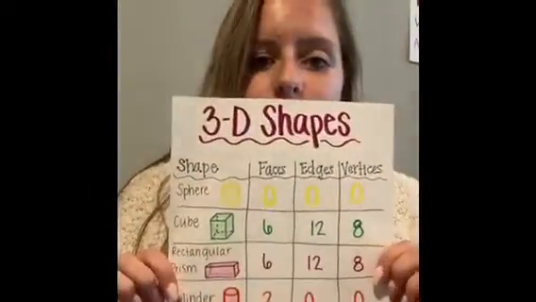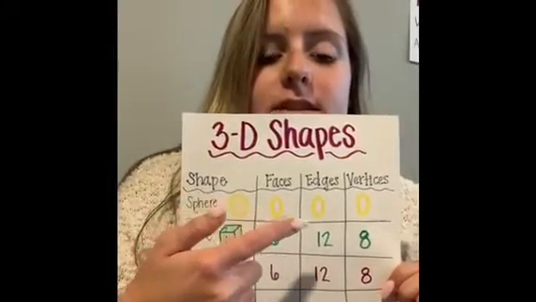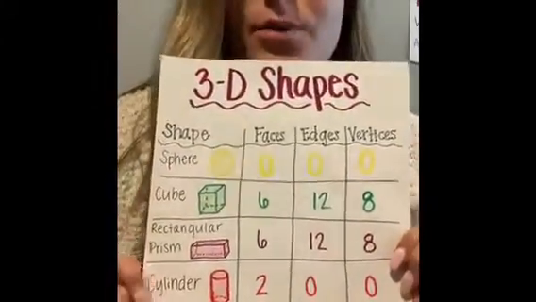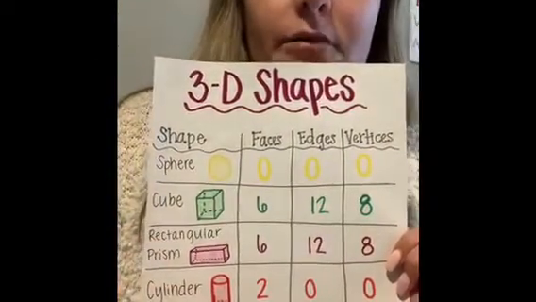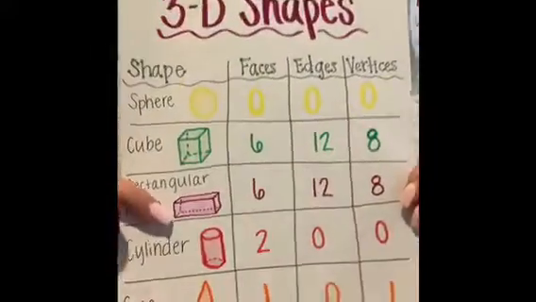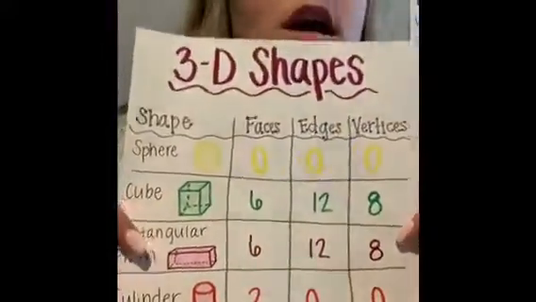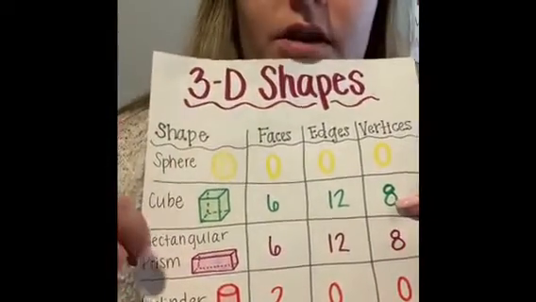Okay, so the next thing we're going to do is we're going to review our 3D shapes. And a lot of y'all made this 3D shape anchor chart that has this shape and then the number of faces, edges, and vertices. I want you guys to pull that out while we are going to review. And this will be something for you to look back on while I am going over each of these shapes. So go ahead and pull this out or pull it up if you're able to. If you're not, that's fine too. And just bring it out so then we can talk about it for a second.